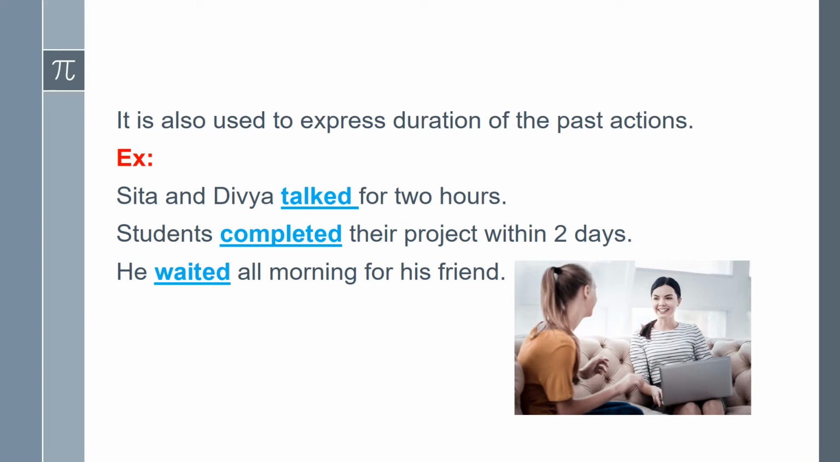Students completed their project within 2 days. How much time did they take to complete the project? 2 days. This shows the duration of their completion of the project. He waited all morning for his friend. What's the duration of time here? All morning. Hence we can say that it is used to show the duration of past actions. Here 2 hours, 2 days and all morning. These words all show the duration of the action.